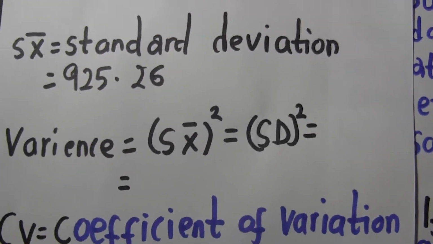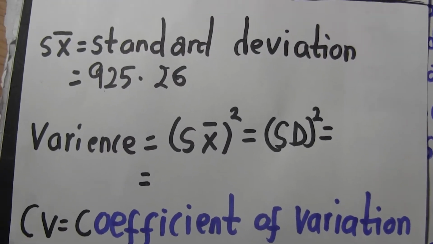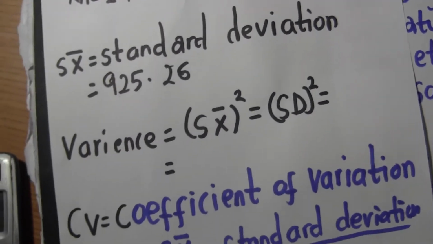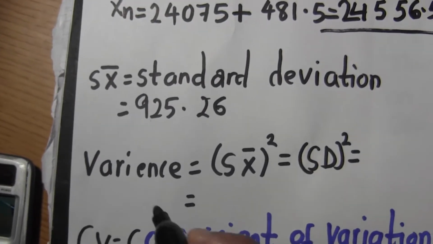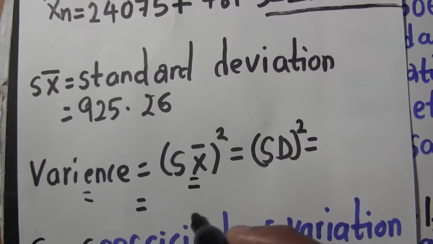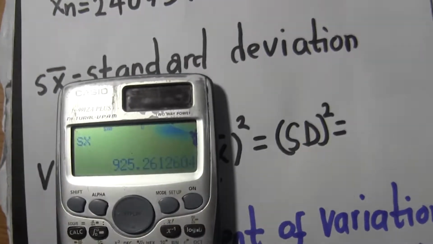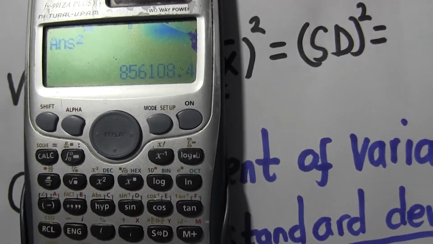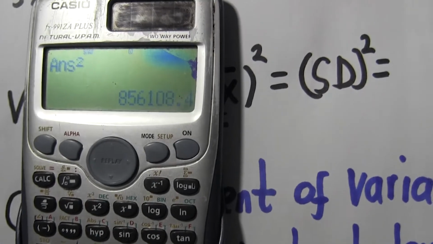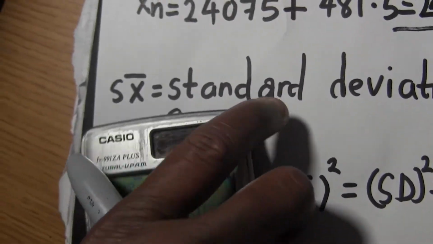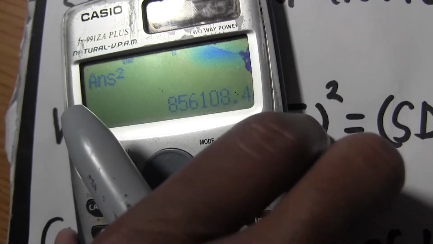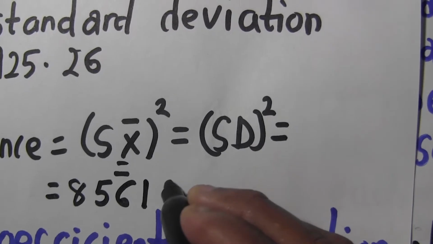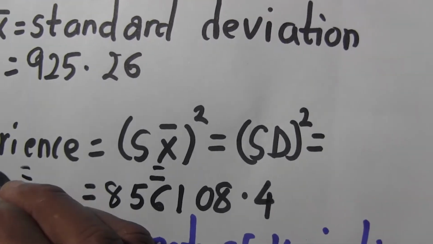Now you can also find the variance. How do you get the variance? If you have the standard deviation, take your standard deviation, then square it, and you get the variance. So I take the same answer here and just square it. So that's my variance. Let's write it down: variance is equal to 85610.84.